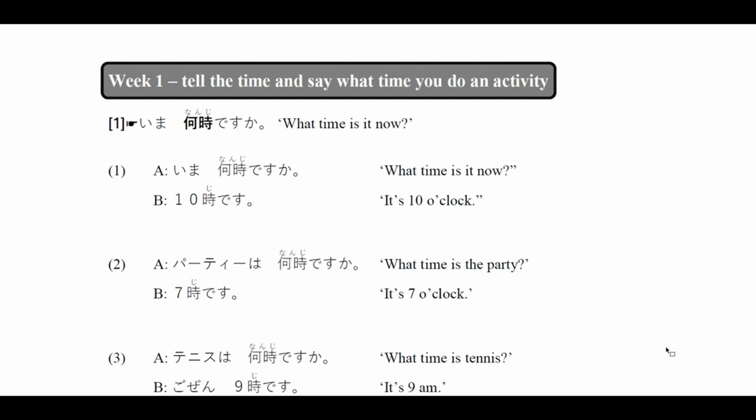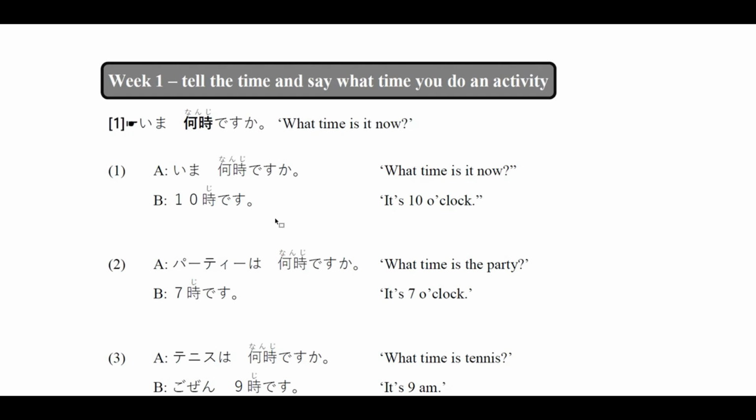In this week, we are going to look at how to tell the time and say what time you do an activity. To say what is the time now, you can say ima nanji desu ka? Ima means now, and nanji desu ka is what is the time. So altogether it is what is the time now. Let's look at the first sentence.